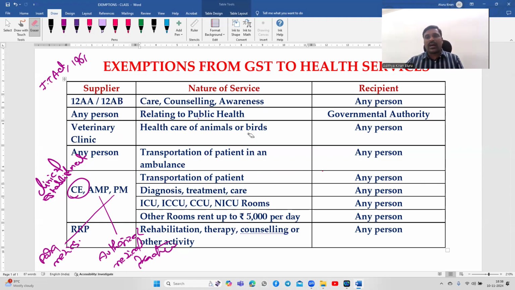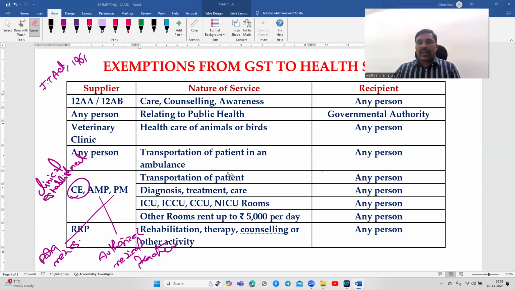From the home to the hospital, from the hospital to the home. Okay, so bringing the patient either in a hospital-owned ambulance or an ambulance run by other private operators, in both cases exemption is available, right? So I have arranged the points in such a way that shows how the process flows in a hospital.